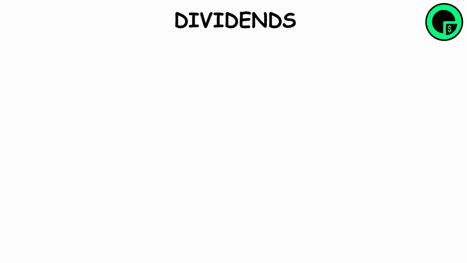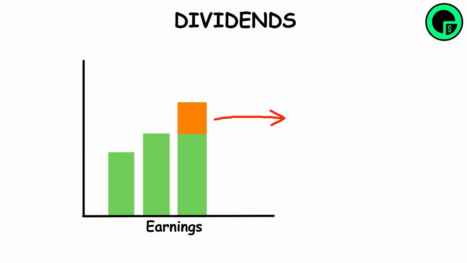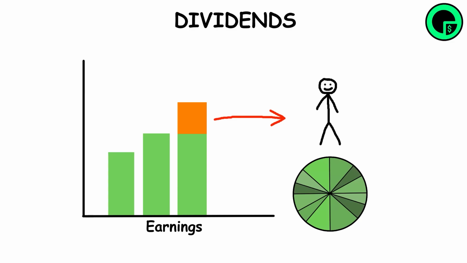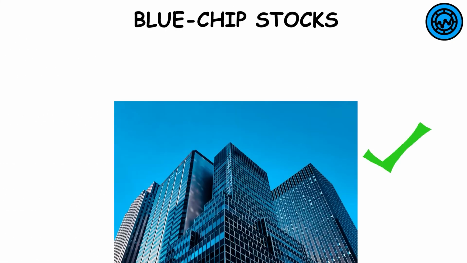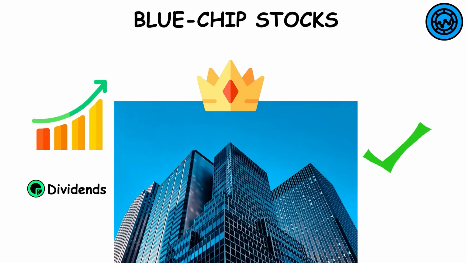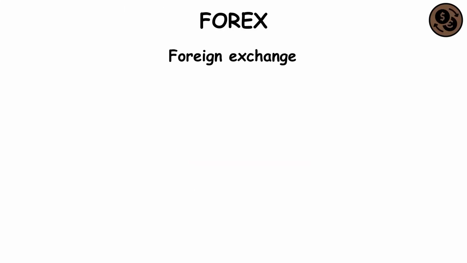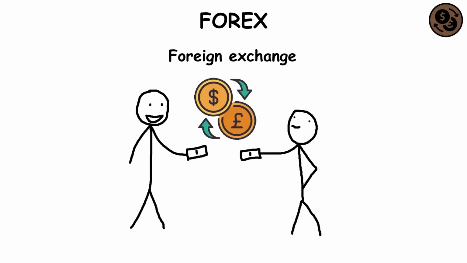Dividends. Portion of a company's earnings that is paid to people who own the stock. Not every company pays dividends. Blue chip stocks. Stock that comes from a well-known established company. They have a strong history of performance and often pay dividends. Forex. Foreign exchange. Involves trading different currencies.